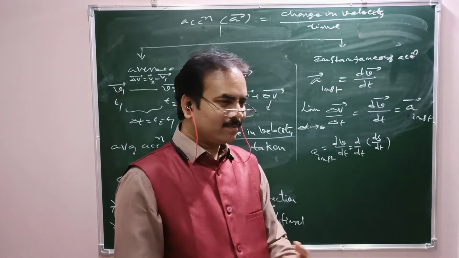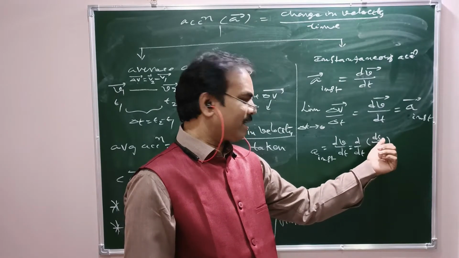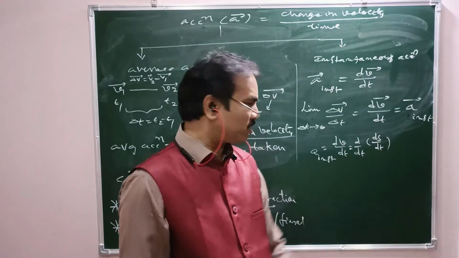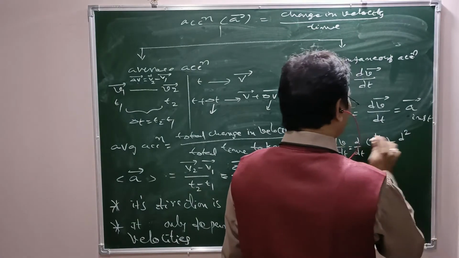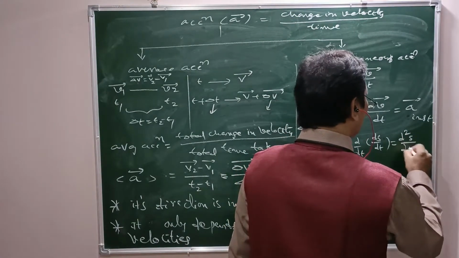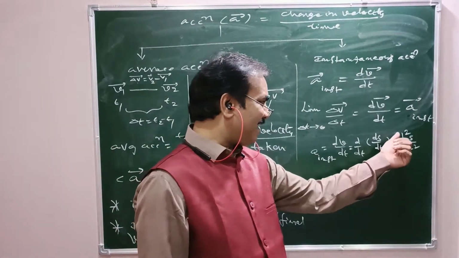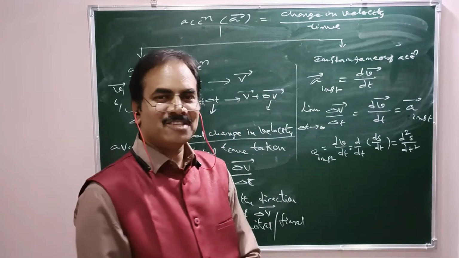For the sake of convenience, we can write any argument in case of displacement s, or r, or otherwise x, etc. That is d square s by dt square. That is the second derivative of displacement with respect to time, also known as instantaneous acceleration.